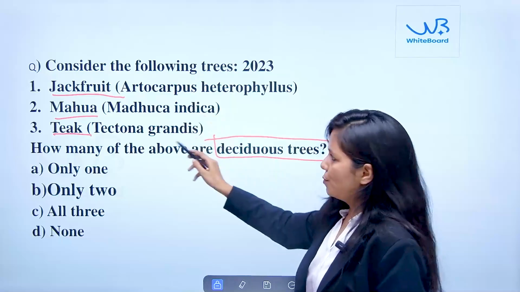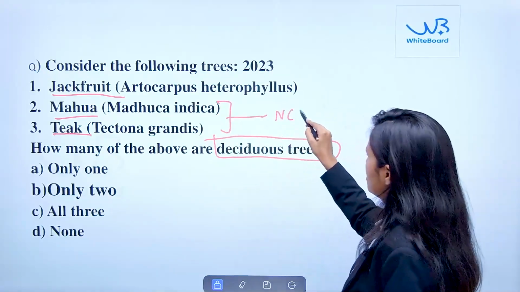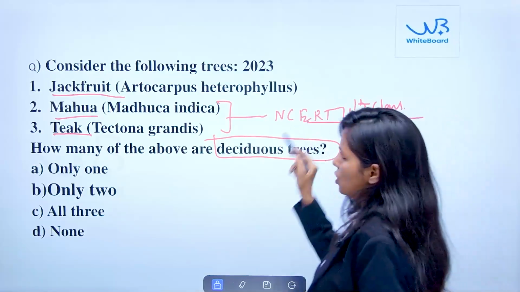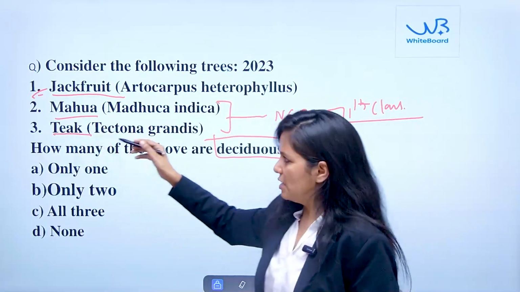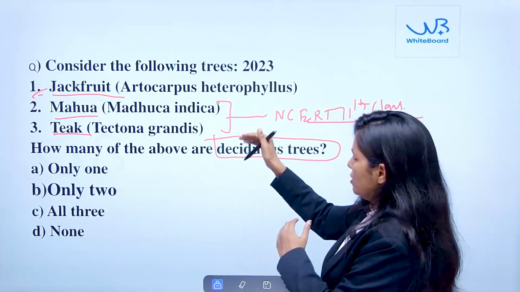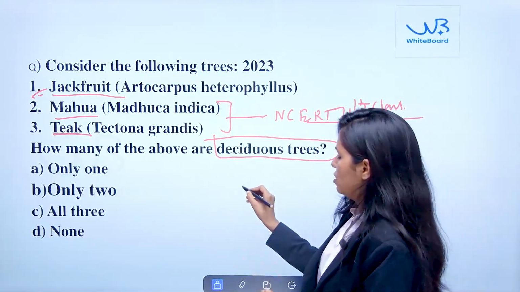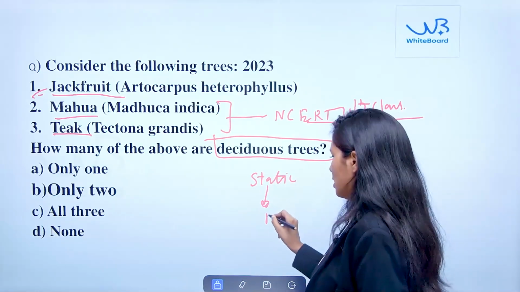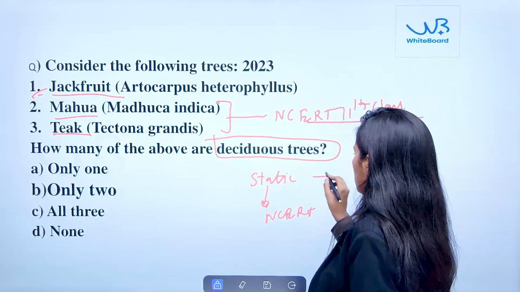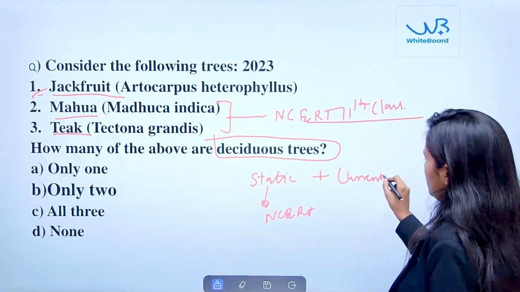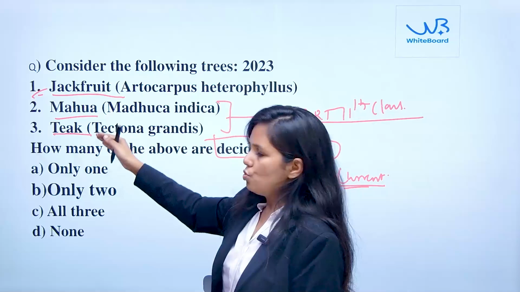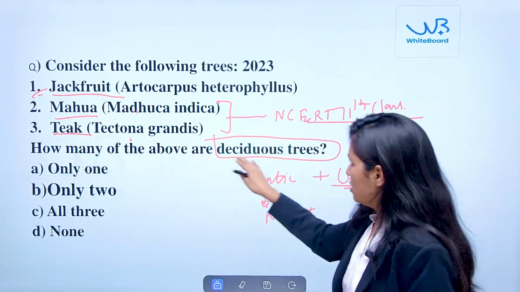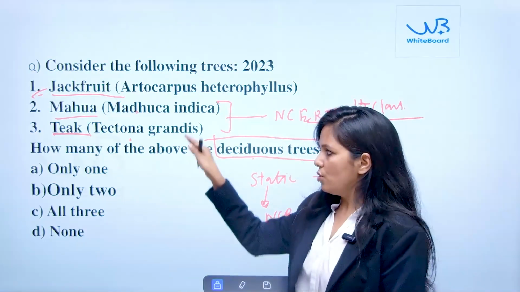If you see these three options, two of them are mentioned in NCERT, and that too in 11th class. But jackfruit is not mentioned in the NCERT. So what we can understand is that this UPSC prelims question has a combination of a static aspect, which comes from NCERT, and a current affairs aspect. Fine. So even if you know these two, if you don't know about jackfruit, whether it is deciduous or evergreen, then you cannot answer this question.